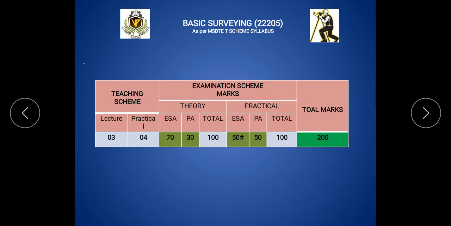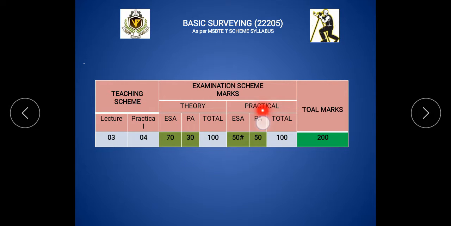And the examination scheme: in the examination there are the theory and also the practicals in the Basic Surveying subject. In the theory, the end semester theory examination is for 70 marks, and 30 marks are for the submissions or manuals, etc. So the total, 70 plus 30, is 100 marks for the theory.